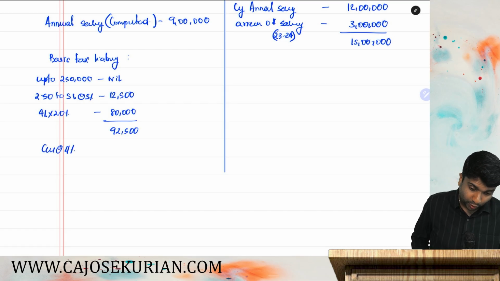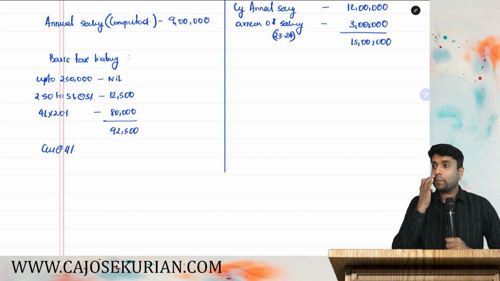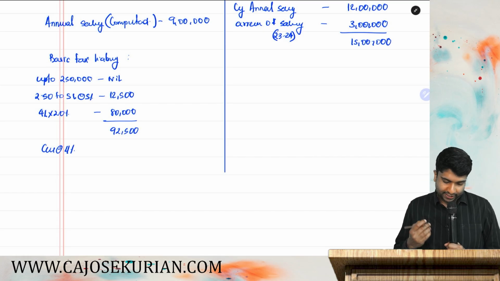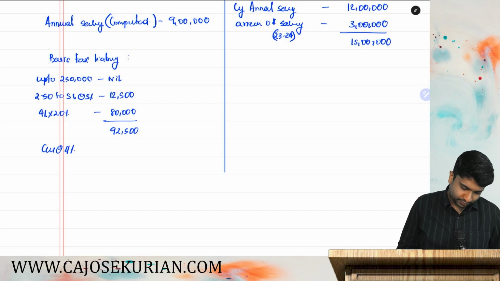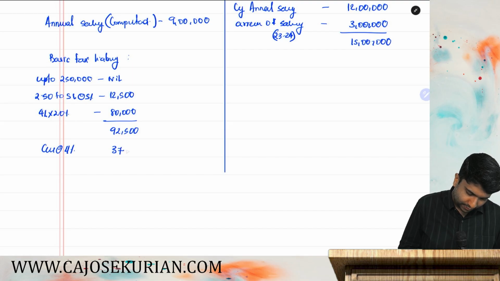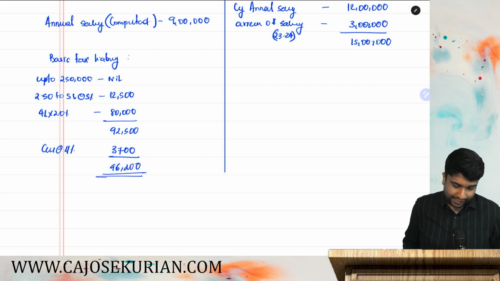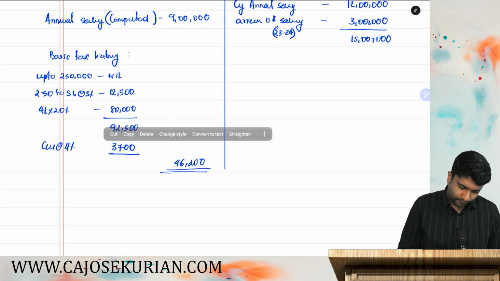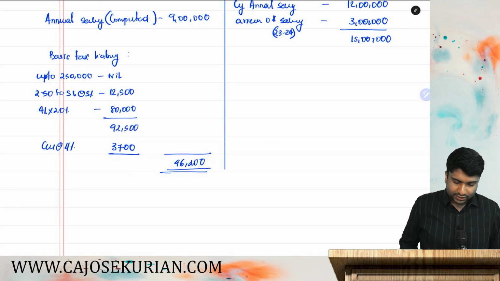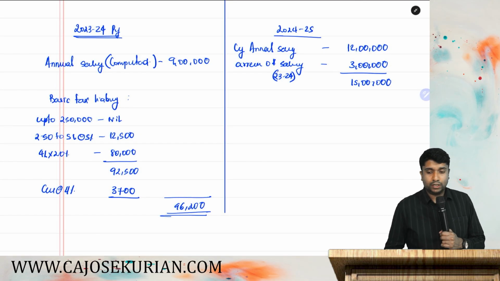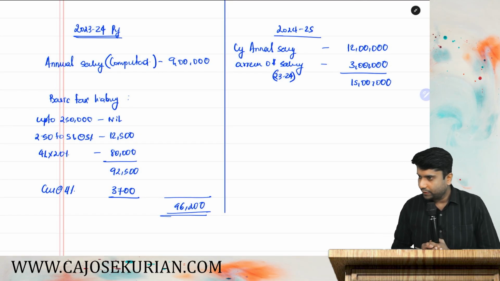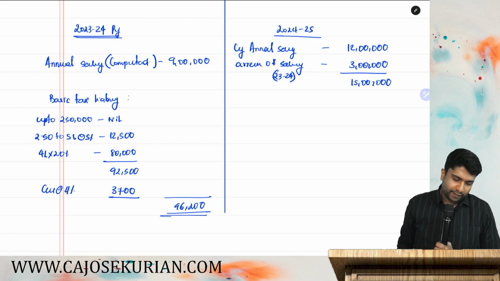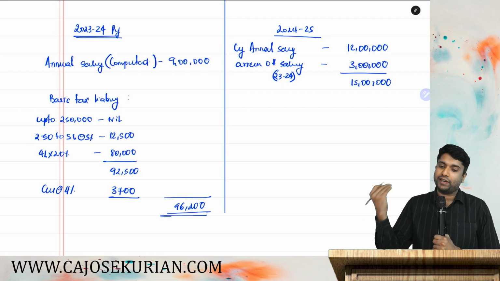How much is 4% on 92,500? 3,700. So can you tell me how much that is? 96,200 is the tax liability. Are you with me? Yes, sir. This you have paid in the year, which year? 2023-24. Are you with me? Yes, sir. Now, can you help me in computing the basic tax liability for 24-25?